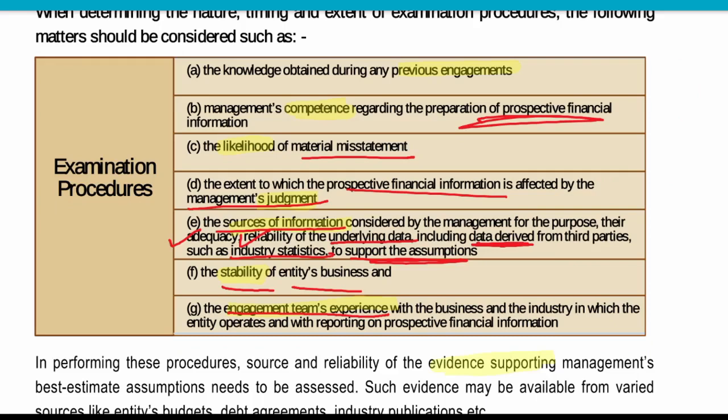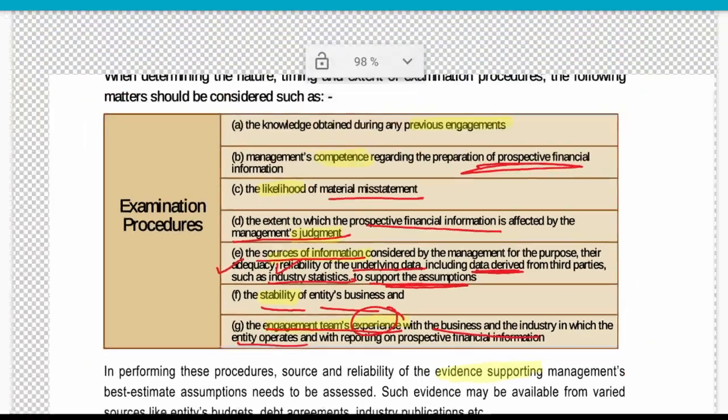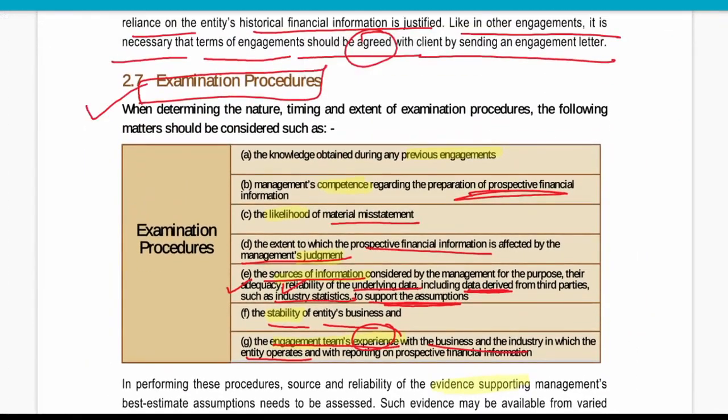So he will also see his own competence and experience with this kind of business, the industry in which the entity operates. Are you able to understand the examination process: the previous data, the competence, then likelihood of management judgment, sources of information, stability, and then the experience?